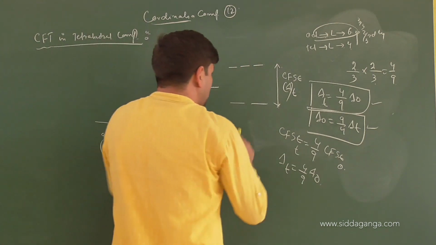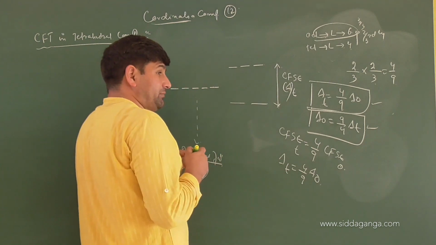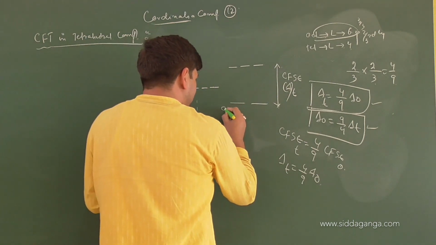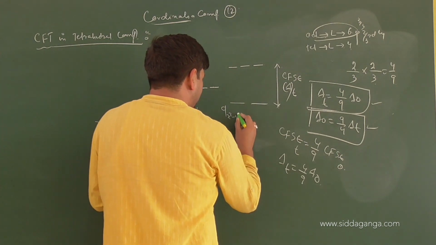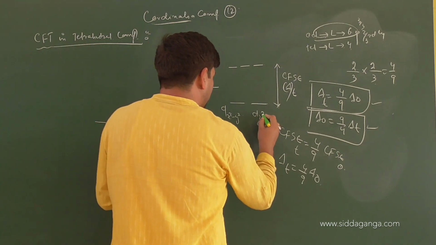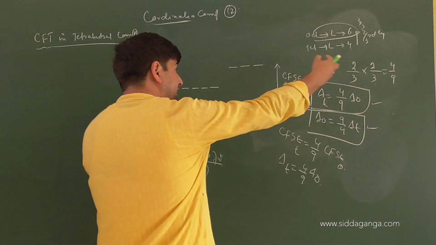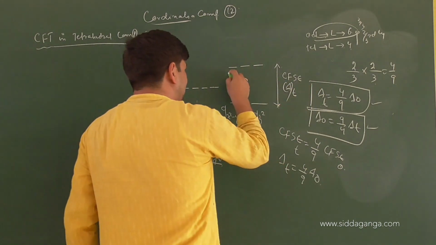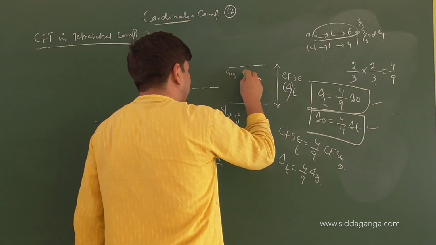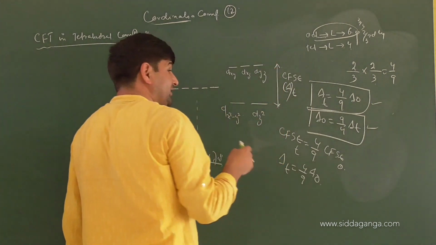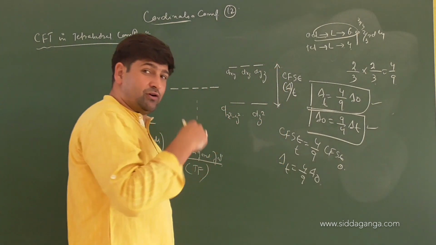Now, which set has come down and which has gone up? Which one has come down? dx²-y² and dz² are down, because these are the orbitals on the axes, and orbitals on the axes in a tetrahedral field are affected less. And which has gone above? dxy, then dxz, then dyz. You can see that the tetrahedral splitting is the reverse of the octahedral splitting.